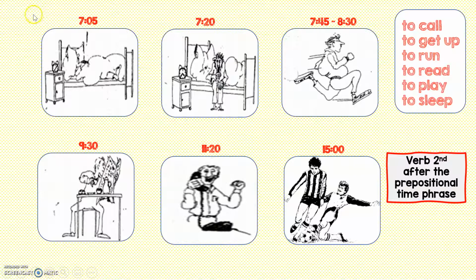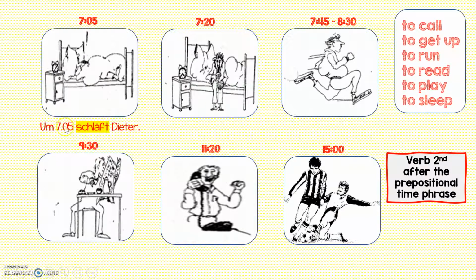So, was macht Dieter 7:05? We're going to answer this by starting with our time phrase. 7:05. At 7:05, Dieter is sleeping. See how we did that in English? Let's take a look and see what it looks like in German. 7:05 schläft Dieter. Our verb is in the second position. Now in English, it's not that way. In English, we would say at 7:05, Dieter is sleeping.